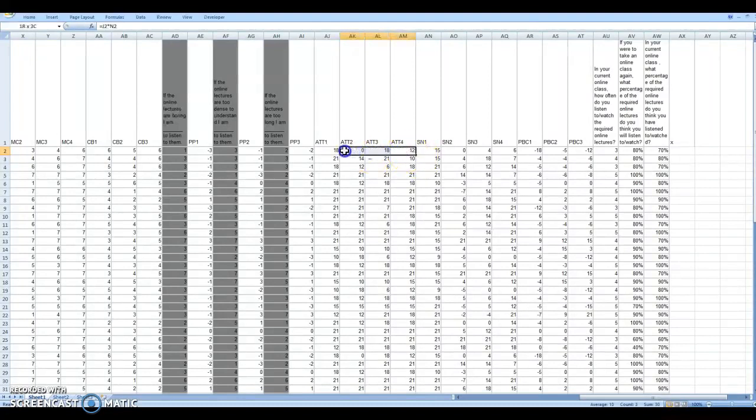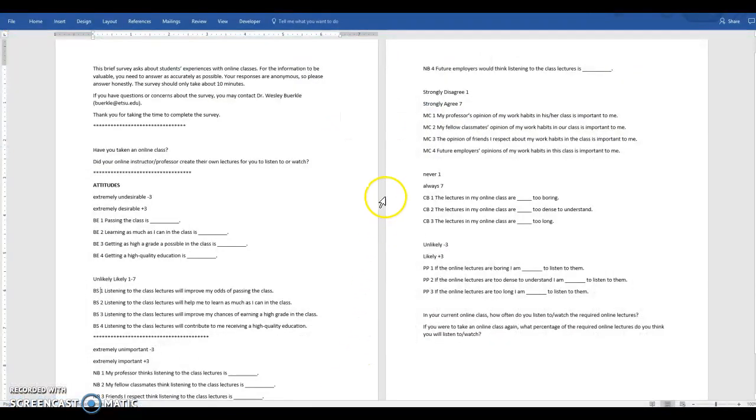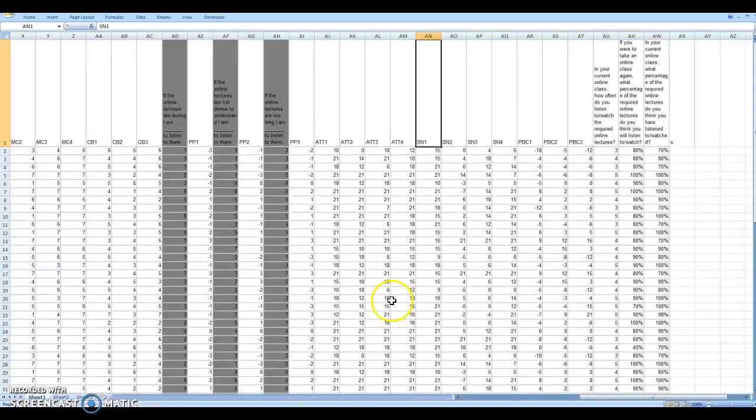For those 4 attitudes, there they are for the first person, for the second person, for the third person, and so forth. These are all the subjective norms. I call them SN, subjective norms. And here's perceived behavioral control, which was me multiplying perceived power by control beliefs. Right? And so these are all of my scores. If I ever forget what these are, I'll look back at my master sheet and at my survey.